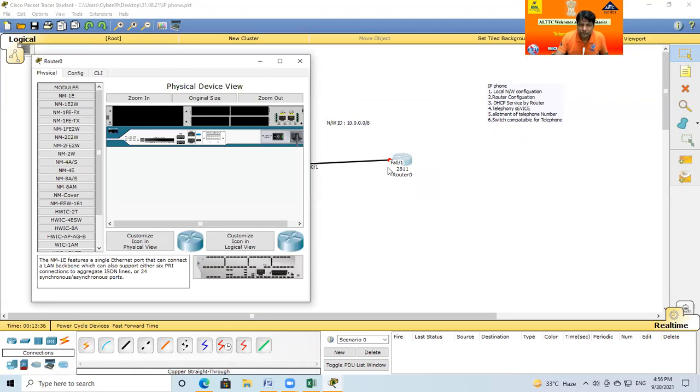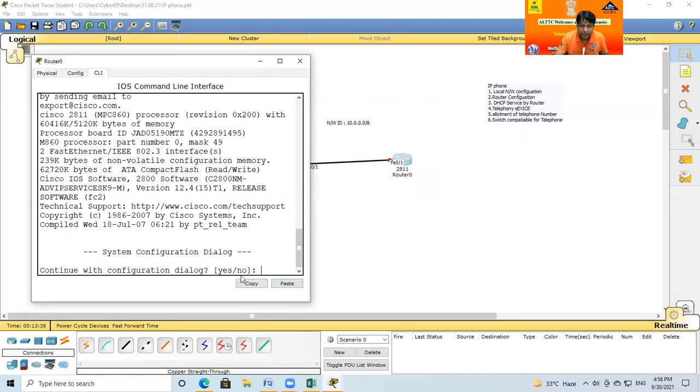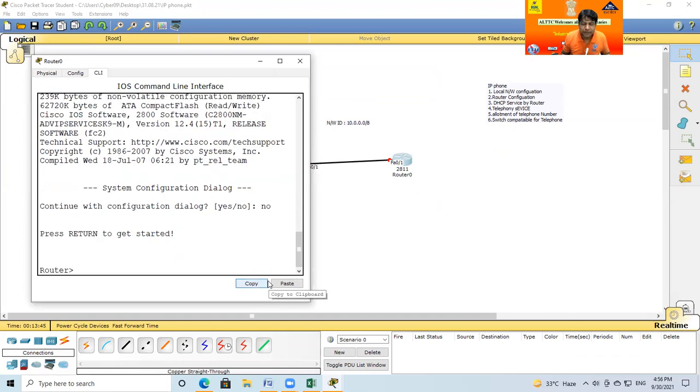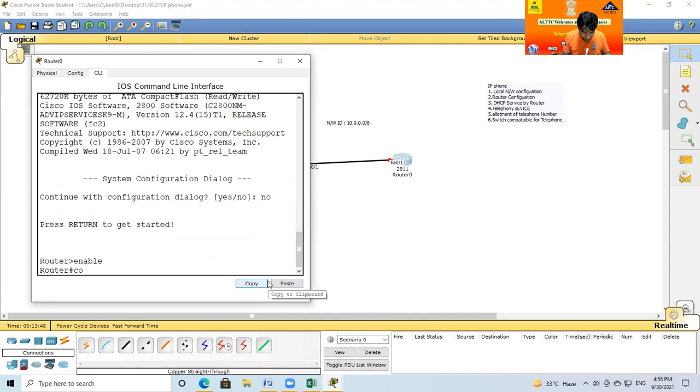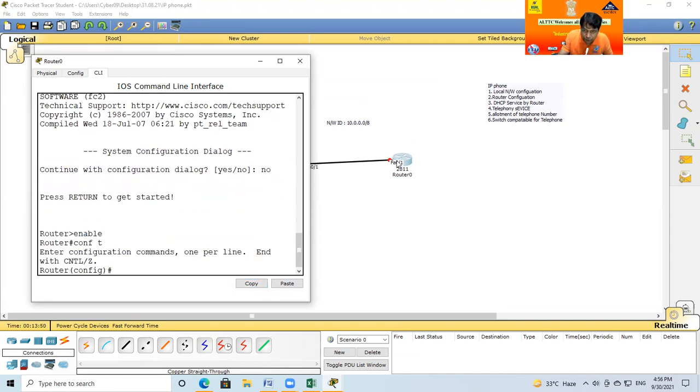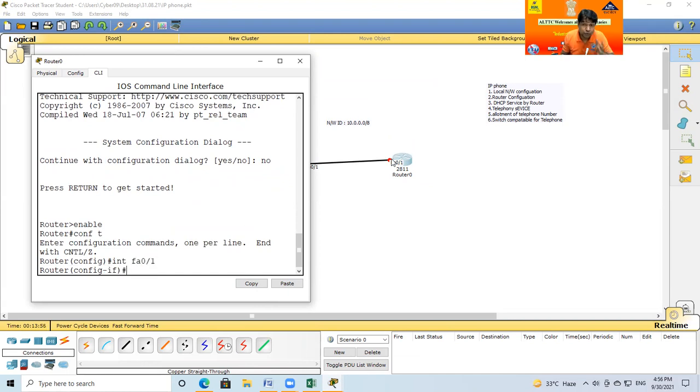Now router configuration. Click on the router, go to the CLI. If it asks a yes or no question the first time, just put no. This is user mode; enable. This is configuration mode: conf t, and this port: int fa0/1. Already all are aware of how to allot an IP on the router port. So by this manner you can put ip add, because our network ID is the 10 dot series. So definitely 10.0.0.1, 2, 3, 4, 5 onward, /8. So the subnet mask is 255.0.0.0: the first 8 bits are fixed, the remaining bits are 0.